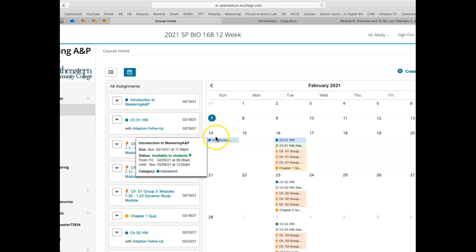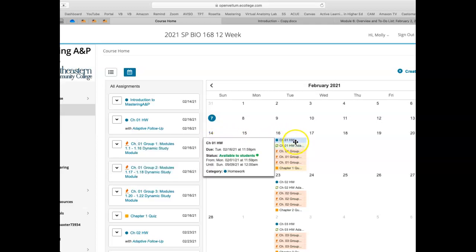It will get you registered and into Mastering by Sunday. So there's a homework assignment, and if you get 90% or better, you get 10 points on the adaptive follow-up. If you get less than a 90%, you have to do an additional assignment that targets those things you got wrong in the homework. So it helps you learn the material. But you get those automatic points if you get 90% or better on your homework.